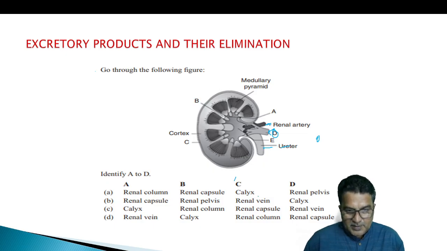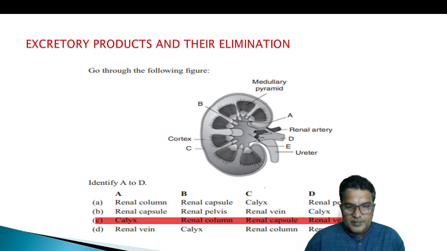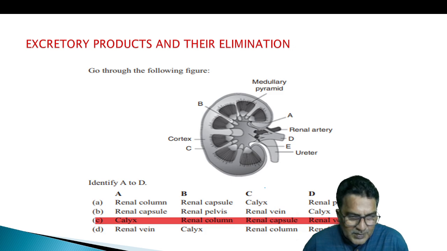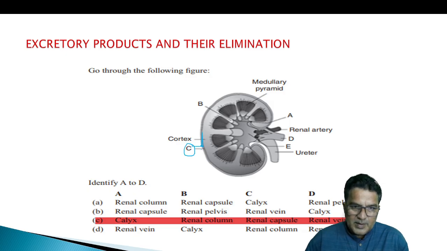Do you see the D is renal vein? Here it is, isn't it? C is renal capsule. Okay. D is renal vein, here it is given, isn't it? So C, here it is C. Renal column, renal capsule. Then A is the calyx. These are the calyx. All the calyxes open into the pelvis.